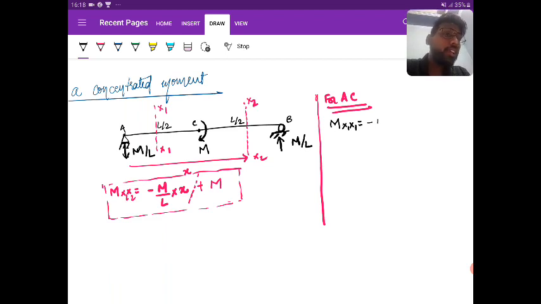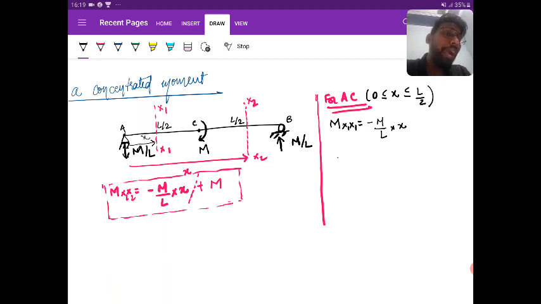Nothing but minus M by L into h, if I say this distance is h, where h lies between 0 to L by 2.